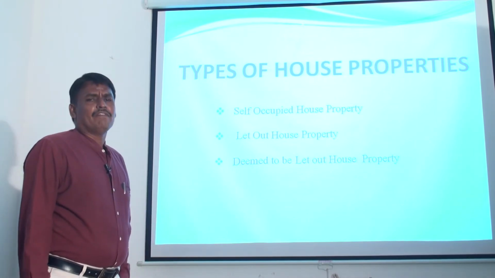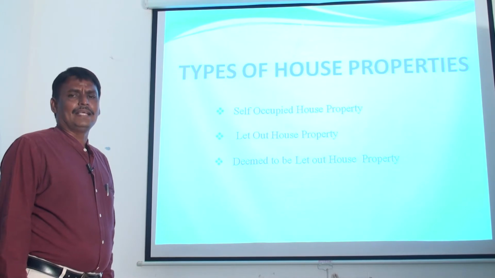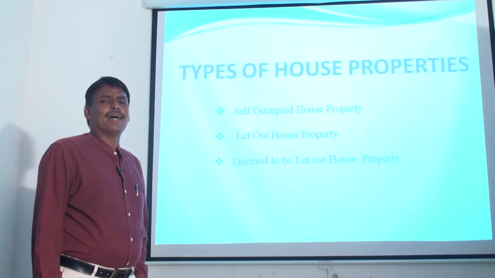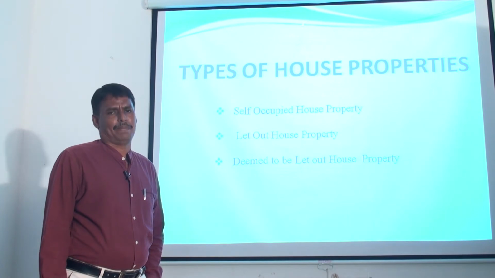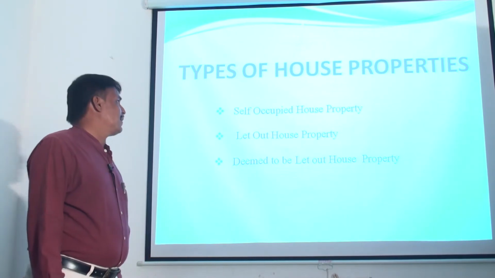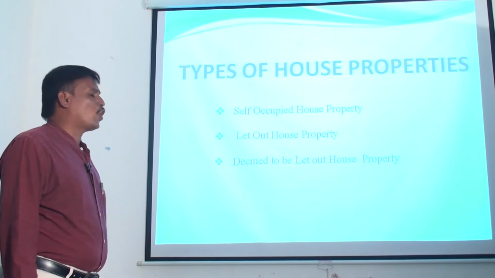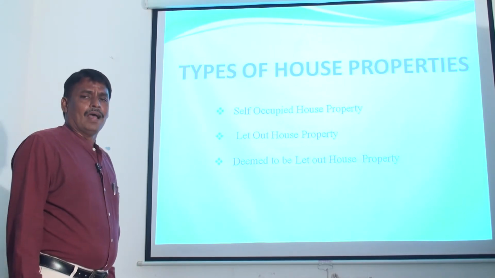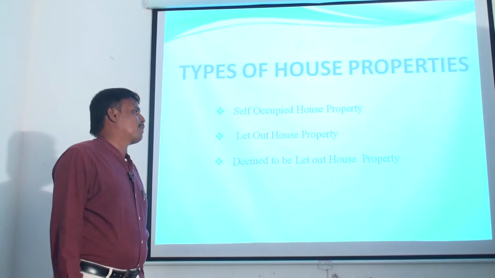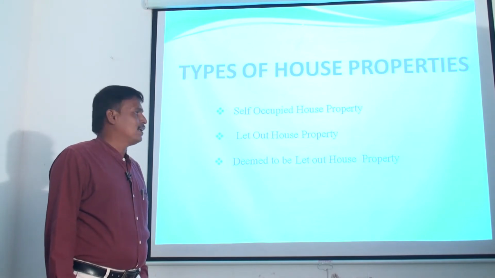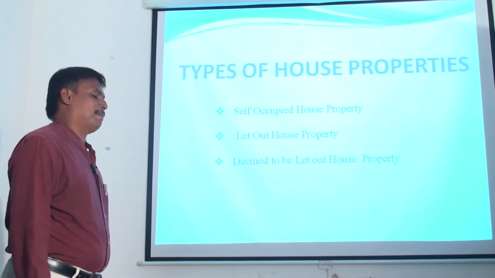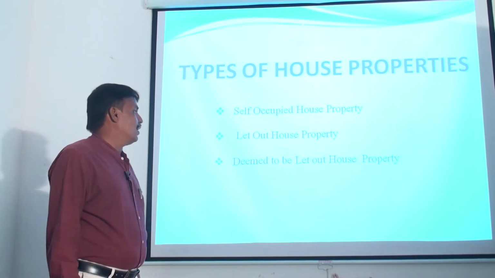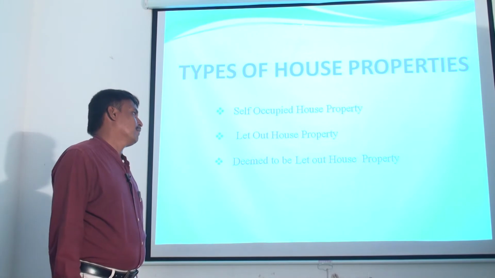The house property which is owned by the assessee and occupied by the assessee for his own self-residential purpose. That house property is treated as self-occupied house property, and any income from such property will be taxable as income from self-occupied house property.